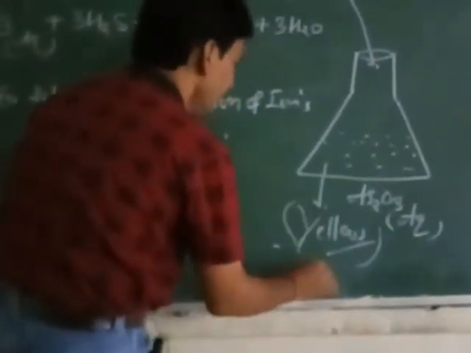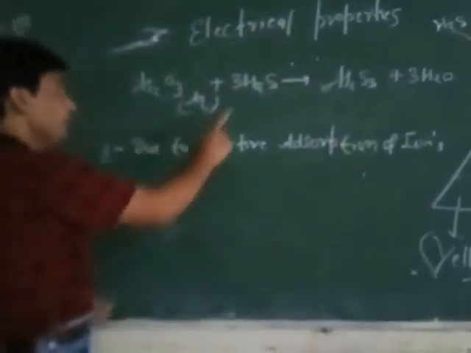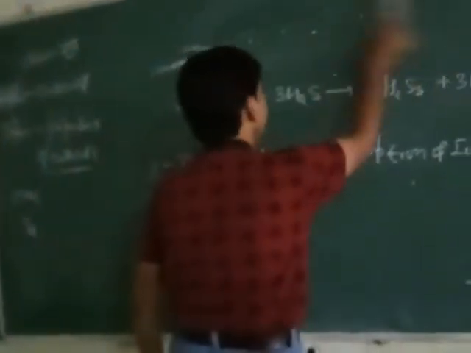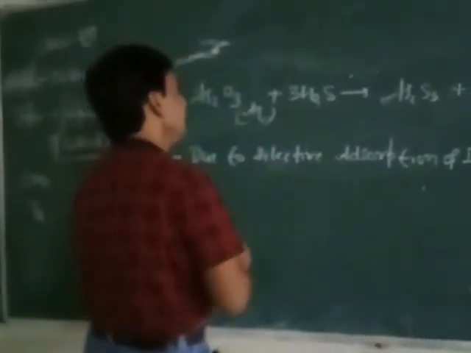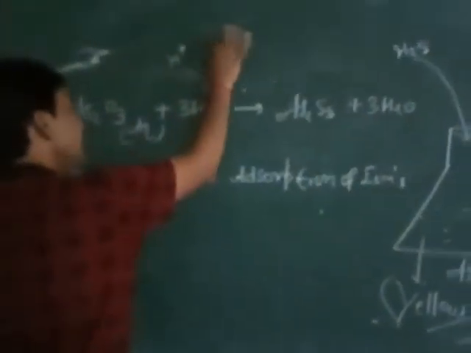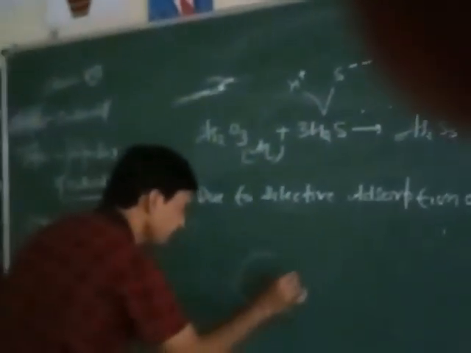The yellow color is due to the presence of arsenic sulfide. When H2S gas is passed into the arsenic oxide aqueous solution, it is a weak electrolyte and ionizes into H ions and sulfide ions.